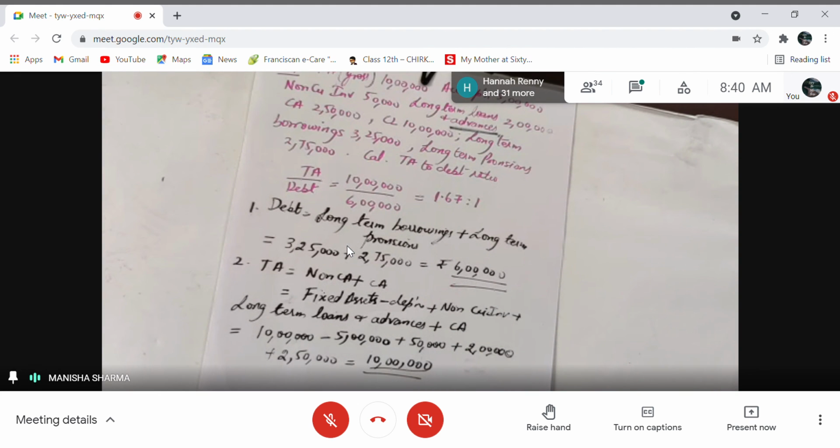And the third thing I told you, when you take fixed assets, you take the net value of fixed assets while calculating this total asset to debt ratio. And the size of the ratio is 1:1. It is a pure ratio and it helps us in calculating the safety margins of a company, right? So these were some of the concepts that we used while calculating total asset to debt ratio.